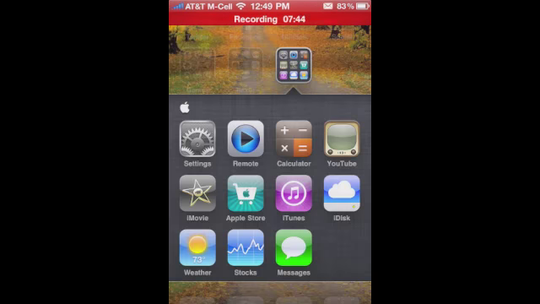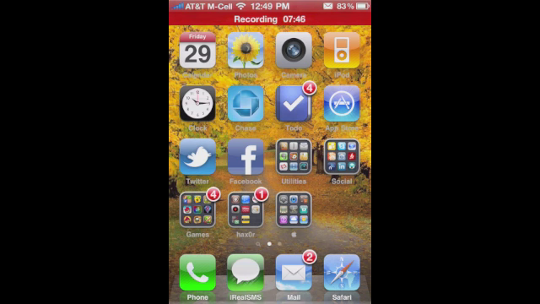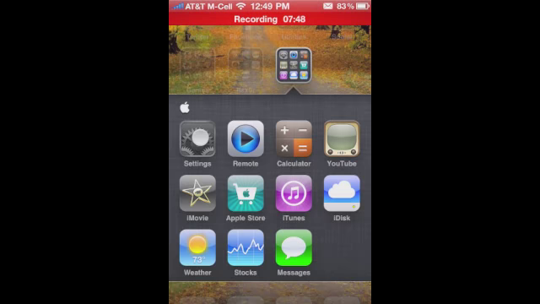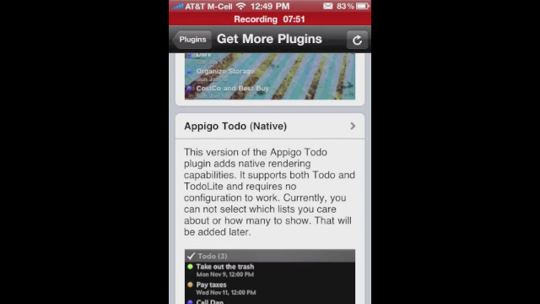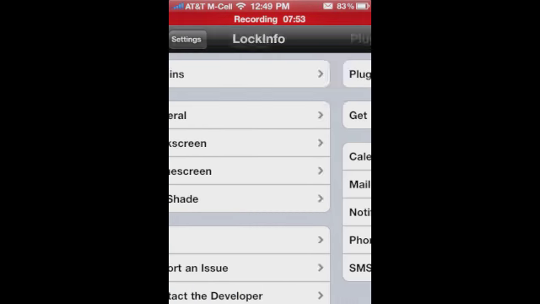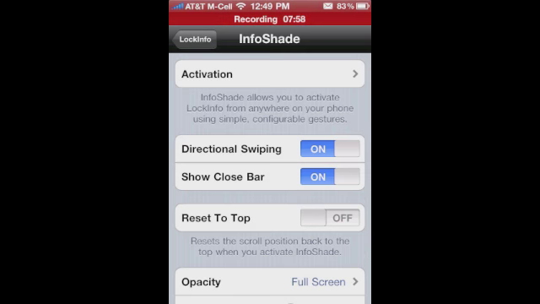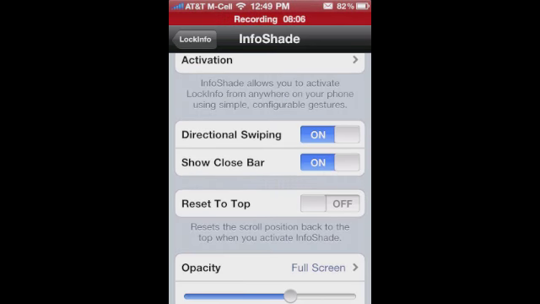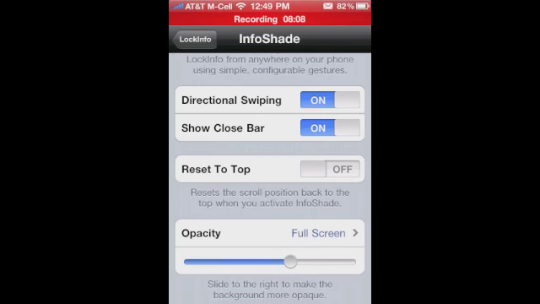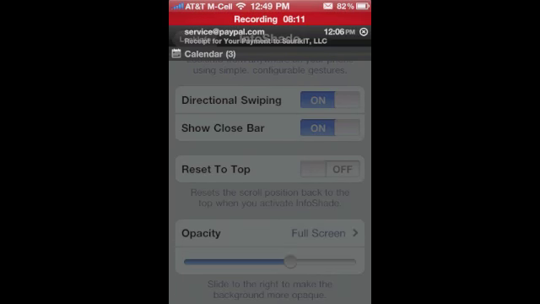But I'm going to close out of this, and I'm going to go back into settings for a second. And I'm going to go back here. And let's see if there's anything else we can talk about. Let's jump into info shade. And you'll see you have shortcuts for activation pretty much everywhere you could possibly set that. Directional swiping, show close bar, which I don't really know what the close bar is. If anyone actually knows what that is, I'm not too sure.